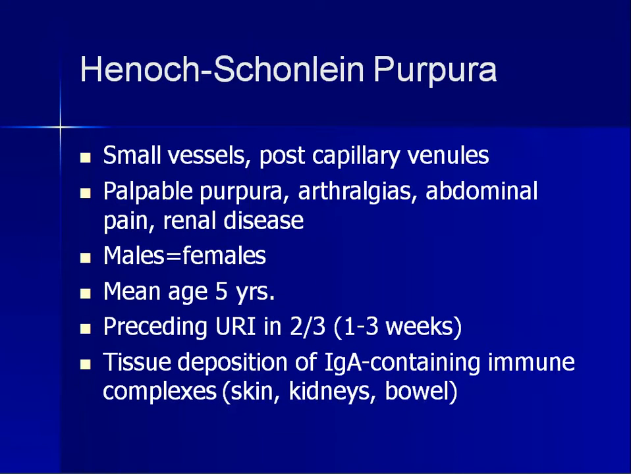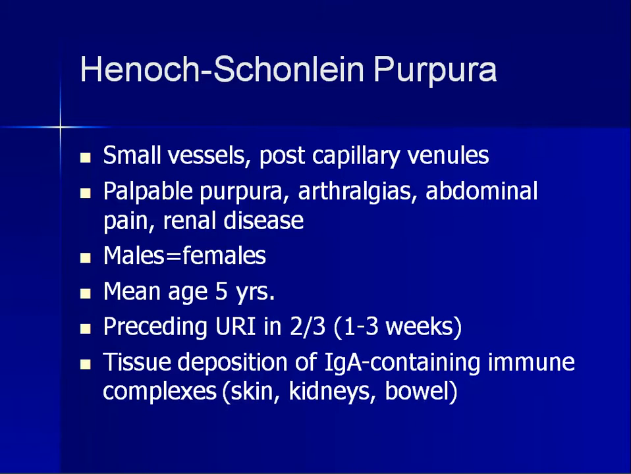One of the small vessel vasculitides is Henoch-Schonlein purpura. It involves mostly small vessels and post-capillary venules. Here you can see the male and female preponderance is equal, and the mean age is 5 years. So in children, at a young age, the most common vasculitis you will be seeing is Henoch-Schonlein purpura, a small vessel vasculitis, and the predilection is equal in both males and females.